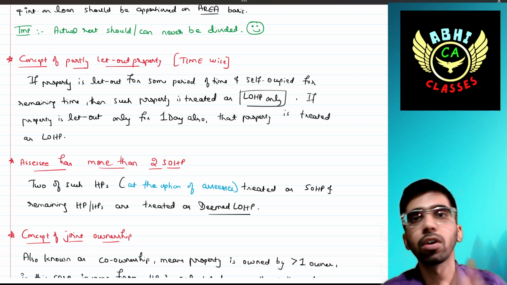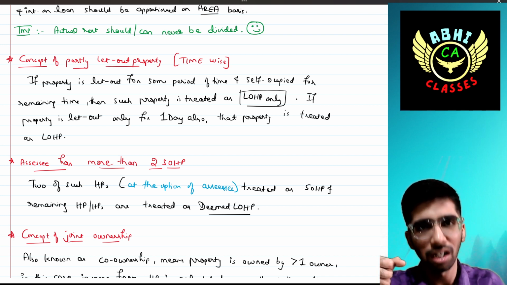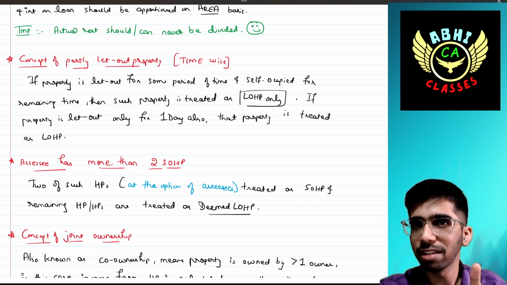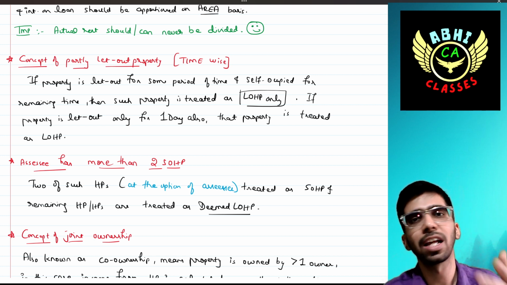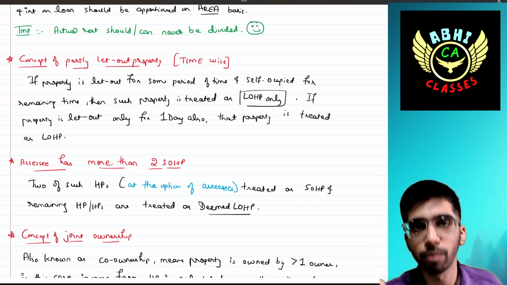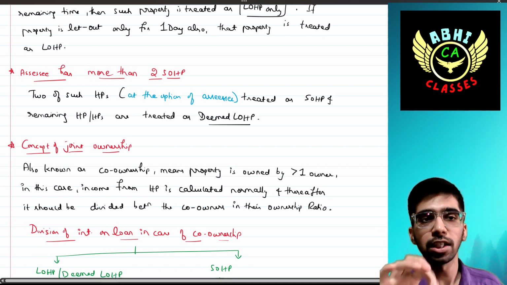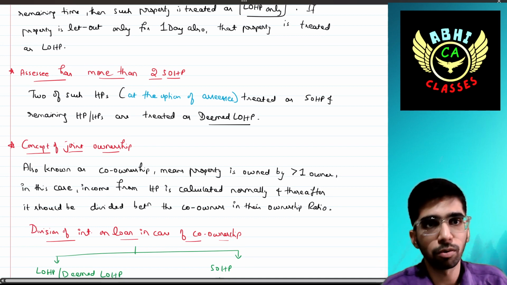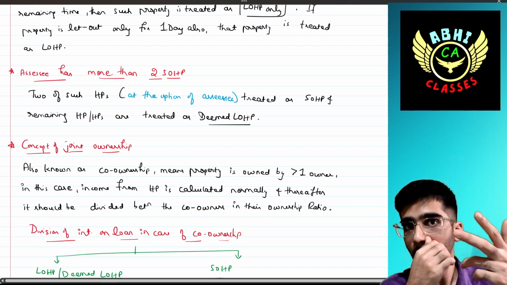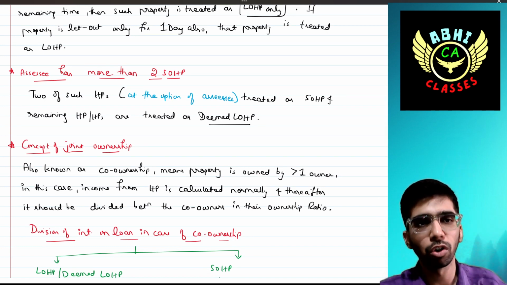In 23-24 there are 366 days, right? If for 1 day you have used it as let out house property, then for the remaining 365 days you cannot treat it as self-occupied; it is deemed to be entirely let out house property, and you apply the above procedure. That's it. Remember, if the assessee has more than two self-occupied house properties, as already discussed, up to two house properties can be treated as self-occupied and the remaining are treated as deemed let out house property.